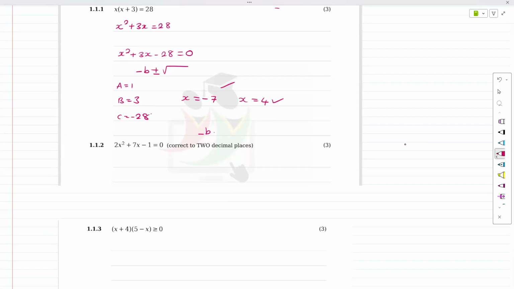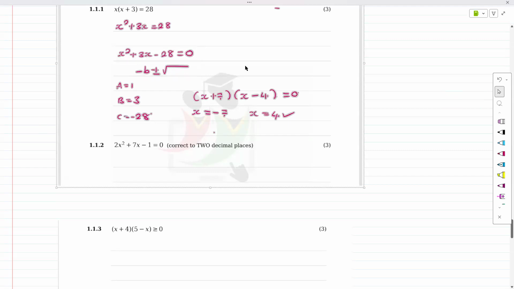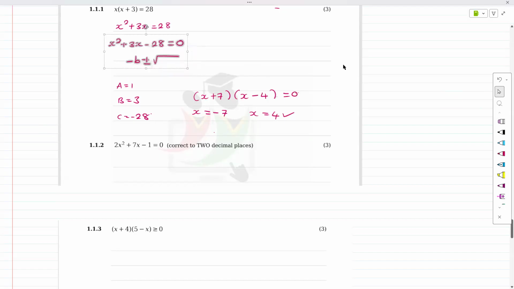The funny thing is that with questions like this, you might lose a mark, because maybe they want the factors. So just make sure to give the factors. Remember to put your answers the opposite in the brackets, or if you do know how to factorize, just factorize properly. But if you don't, that's fine as well. Generally, just use the minus b formula and you should be good. But in this question, you would have got 1 mark for the factors.